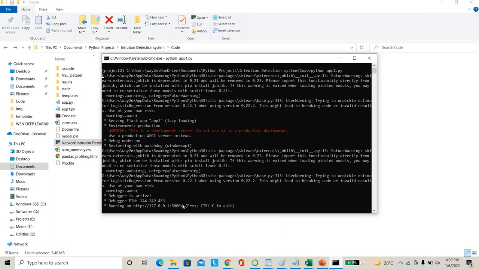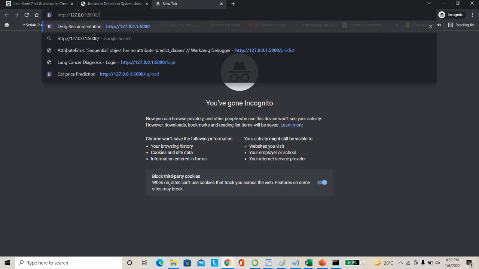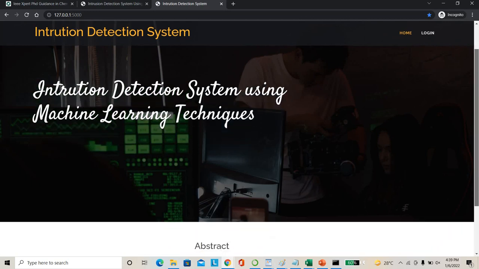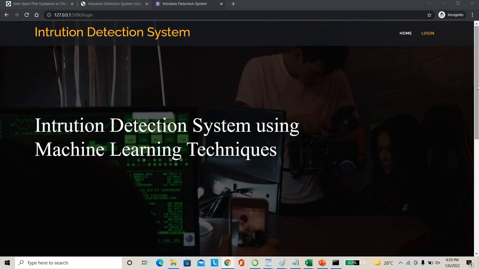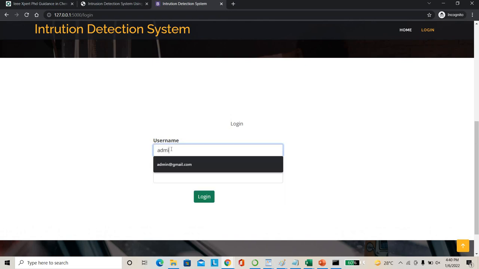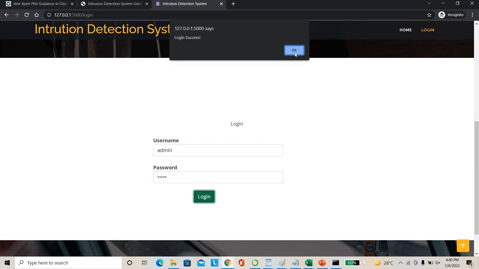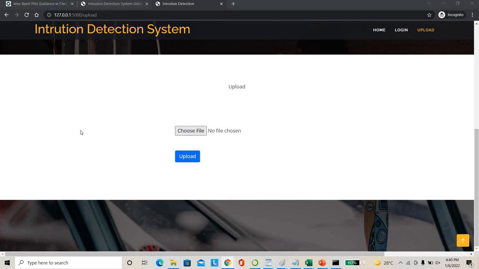After running, my website gives a localhost address. I'm going to use that localhost address here. So this is our web app, intrusion detection system using machine learning. Next step, I'm going to log in here. For login, I type admin. For easier configuration, I'm using admin as the login name. Login success.